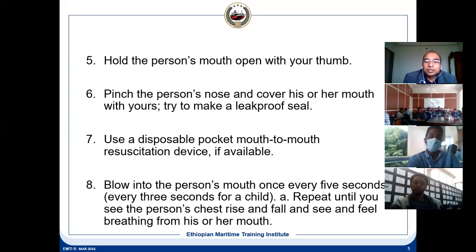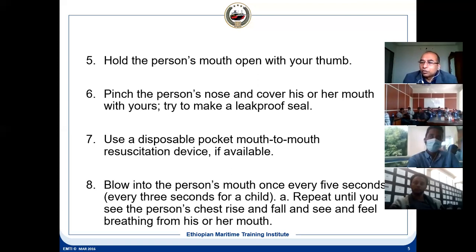So blow into the person's mouth once every 5 seconds. There is a procedure. Every 5 seconds you will be blowing, and every 3 seconds for a child. And repeat until you see the person's chest is rising. It means the heart has started working and it is rising and falling. That's the way we can see whether the person is breathing or not.